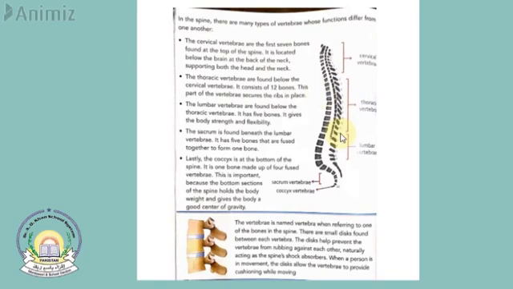The cervical vertebrae are the first 7 bones found at the top of the spine. So this is the cervical vertebrae. These are the 7 bones: 1, 2, 3, 4, 5, 6 and 7. The spine is divided into different vertebrae. So there are 3 types of vertebrae. The first 7 bones are called cervical vertebrae, and they are located below the brain at the back of